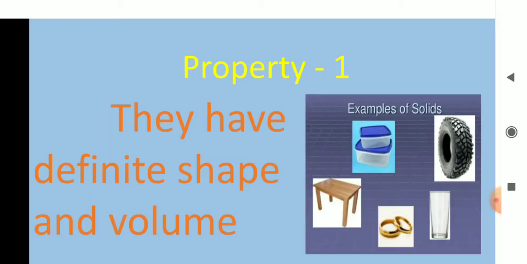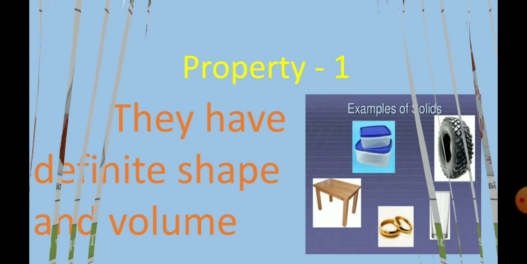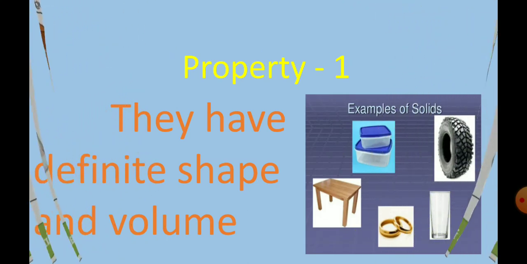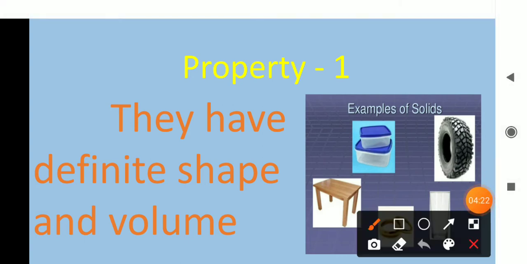Now come here, property number 1. The general characteristics of solids, the property number 1 we are going to see now. What is the property 1? How it is given? The solids have definite shape and volume. Look here, for examples I have taken many solid substances, a plastic tiffin box, a tire, and a table. These can be considered as an example for solid substances and they have a definite shape. We can say the tiffin box is rectangular in shape. The tire is circular in shape. Likewise, every solid substance has a particular shape.